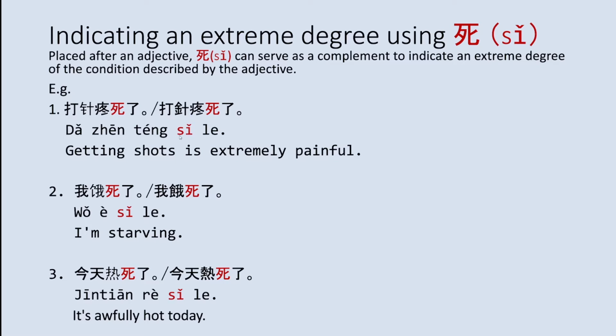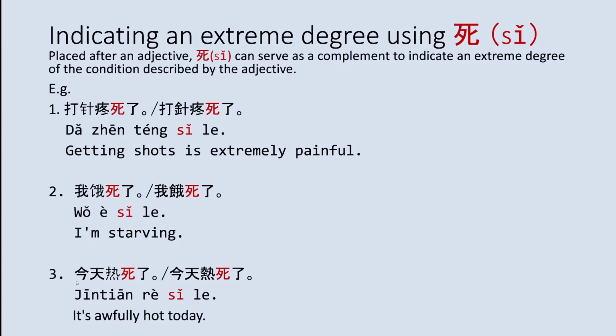So 死 here is emphasizing 疼, which means to be painful. So instead of the translation just saying getting shots is painful, we're adding the fact that it is extremely painful to get shots. For example 2, we say 我饿死了. And here, 死 is emphasizing that you are hungry. So instead of just saying you're hungry, the translation then changes to I'm starving.